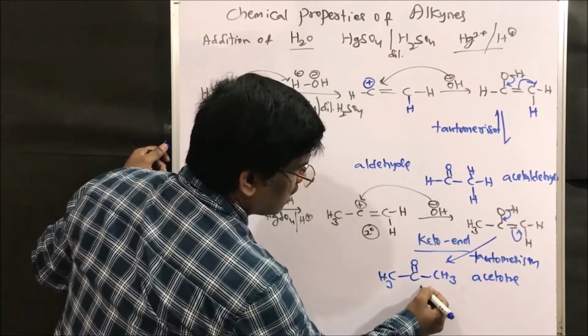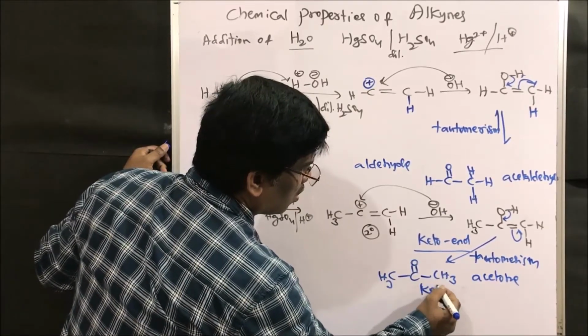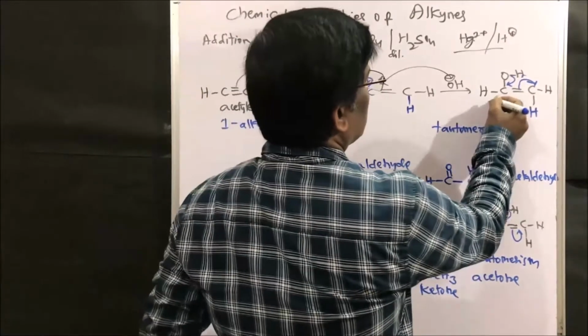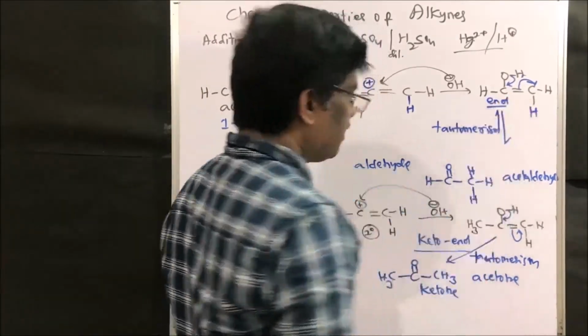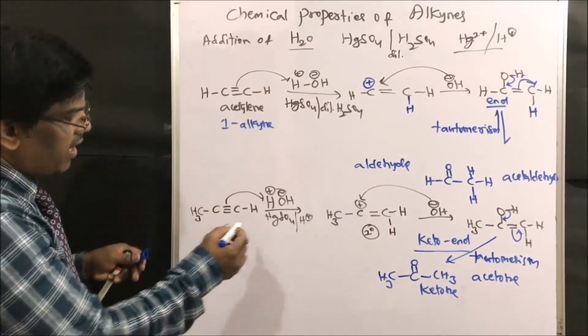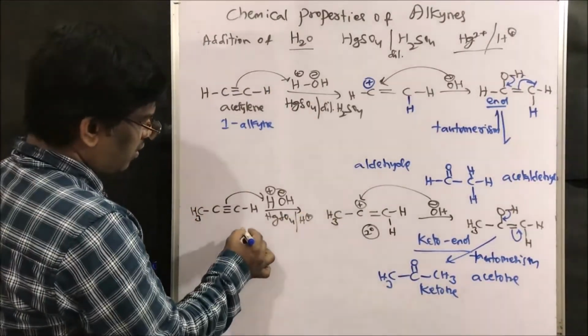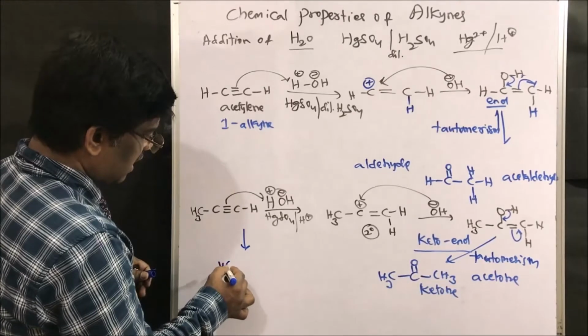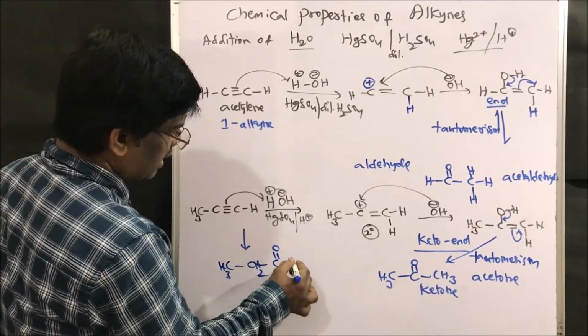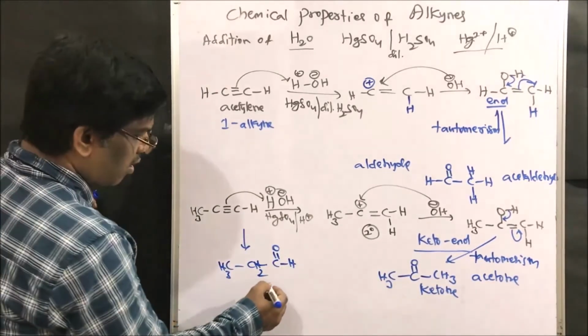Acetone is nothing but a ketone. So this is an enol, this is also an enol, and keto-enol tautomerism gives ketones. This is very very important, friends. It is not going to give CH3 CH2 CHO, which is propionaldehyde.